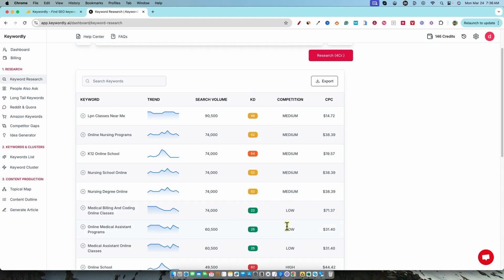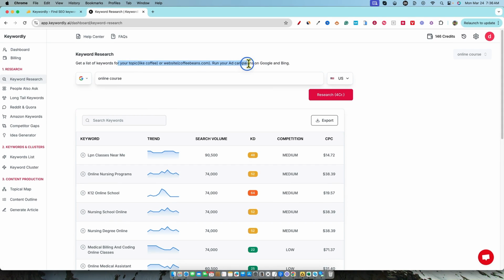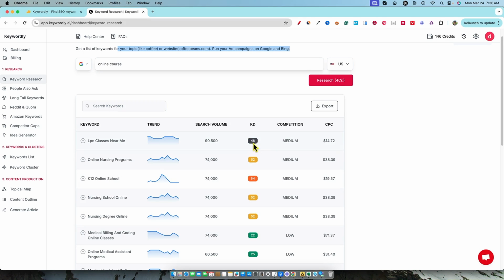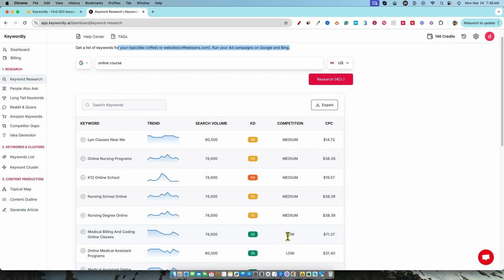Obviously, there's going to be an algorithm, but what are we looking at right now? Because up here, they're talking to us about running ads on Google and Bing. Are these keyword difficulty scores right here SEO related, or are they advertising related? We have competition right over here. So we have a keyword difficulty that is yellow and medium, low and green. So these seem like they match, but we do have an orange going up to red, but it still says medium right here. So if I had to look at this from what I know about other keyword research tools, the competition would show advertising competition.